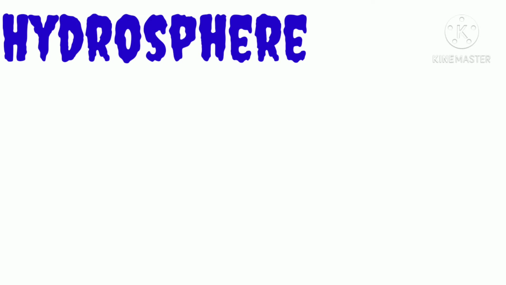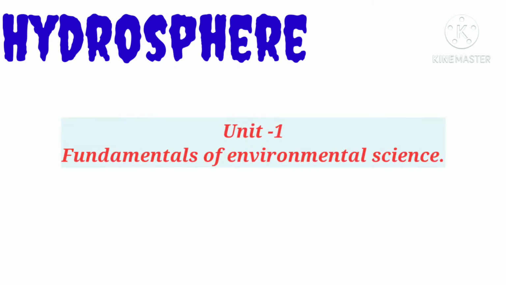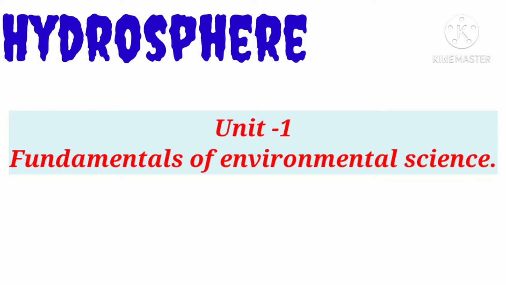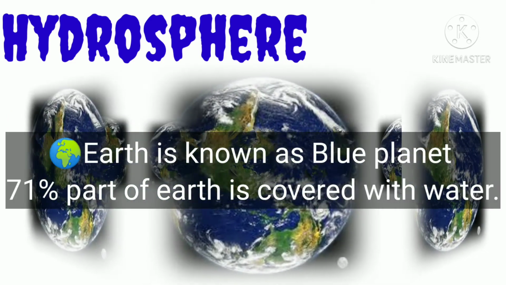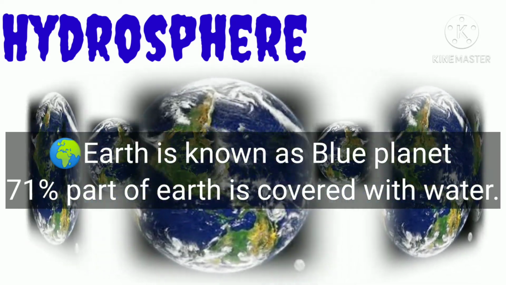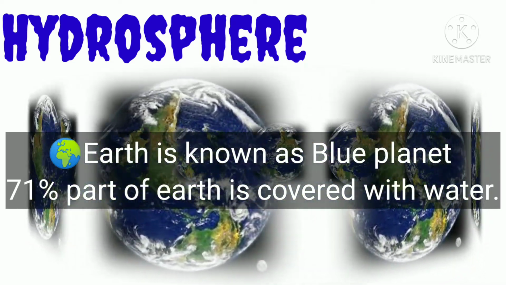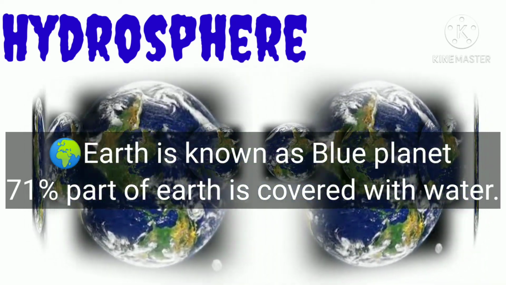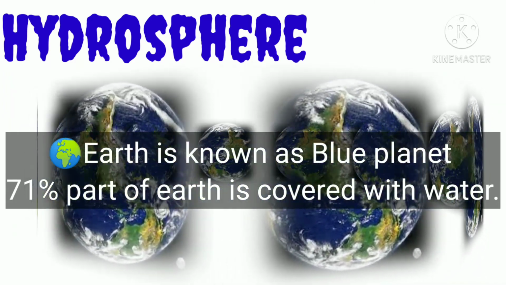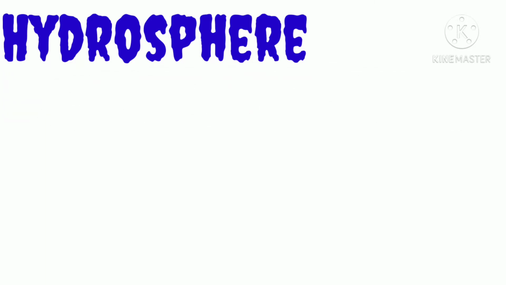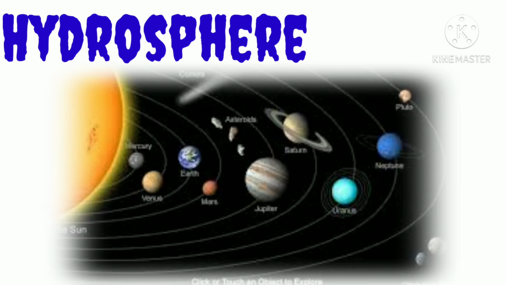Everyone, in this video we are going to discuss hydrosphere, which is the topic of Unit 1 of Fundamentals of Environmental Science. More than 71% of the earth is covered with water. So when we look at it from space, it looks blue in color. That's why it's also called the blue planet. This feature makes the earth different from all other planets, and it is one of the reasons why the existence of life is possible only on earth.